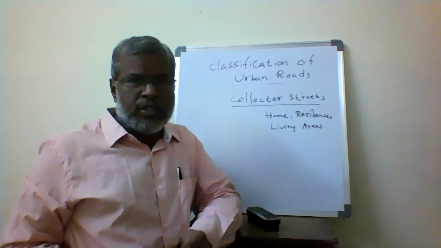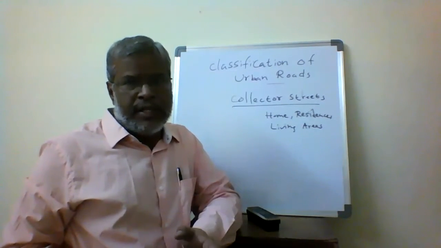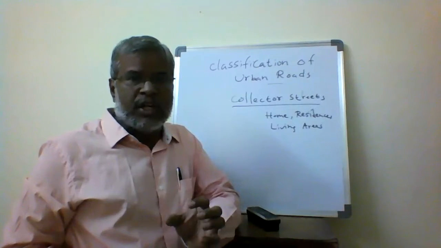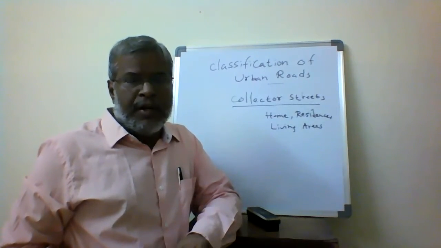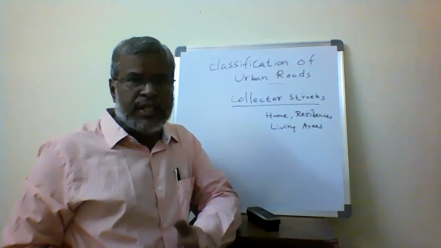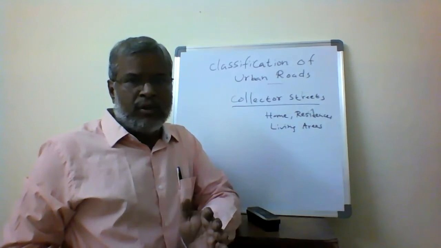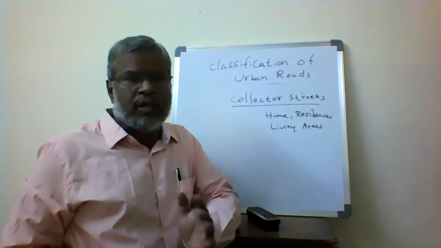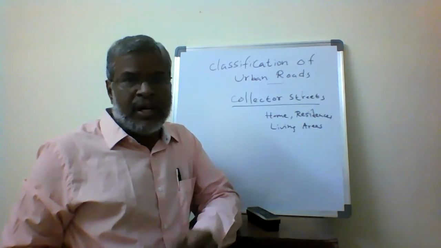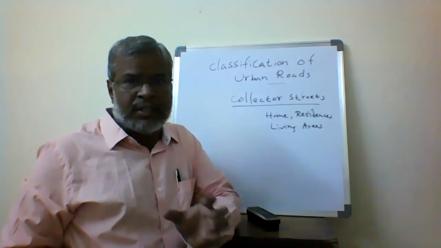The trip is generated from the home or the living areas or the residences. In a group of residences, there is a starting place, the origin point where the trip is generated. That is called the collector streets. From the residence, we go to the next level of road, called local streets. The next level is called subarterial streets. The next level is called arterial streets. That's why the name is collector streets.